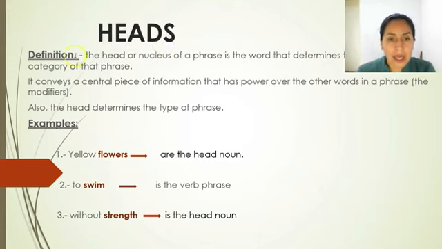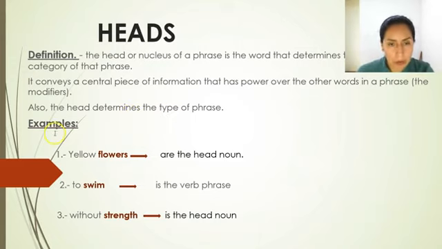Heads. The head is a necessary element of any phrase. According to linguistics, the head is the word that determines the syntactic category of that phrase. The head conveys a central piece of information that has power over the other words in a phrase, the modifiers. Also, it determines the type of a phrase. This could be nouns and verbs.